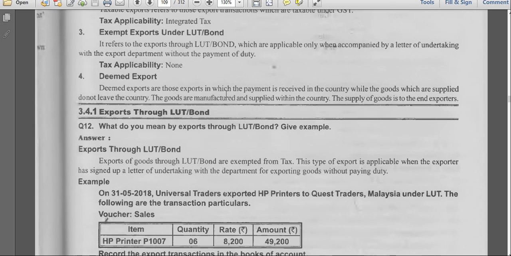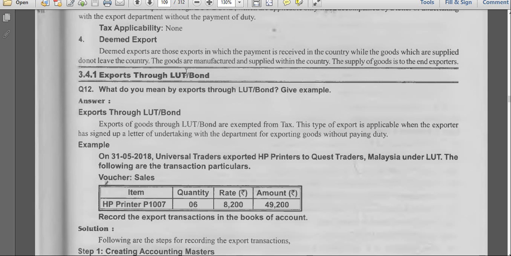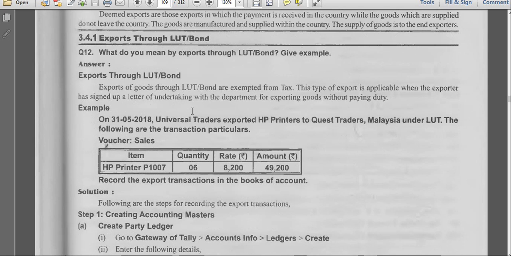First we'll see exempt exports through LUT bonds. Here exports of goods through LUT bonds are exempted from tax. This type of export is applicable when the exporter has signed a letter of undertaking with the Department for exporting goods without paying duty. So they must carry a letter from the department for exporting goods without paying duty. If they are permitted, then we have no need to pay the tax. Okay. So we'll have this transaction here.